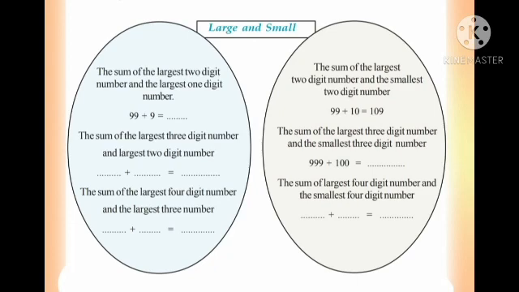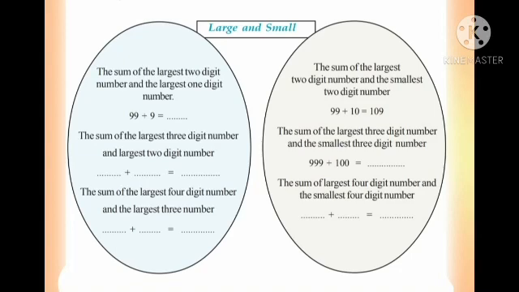This is your question, large and small. The sum of the largest 2-digit number and the largest 1-digit number, that is, it is given there 99 plus 9. Whatever the answer is, you want to do it there. Second, the sum of the largest 3-digit number and largest 2-digit number.